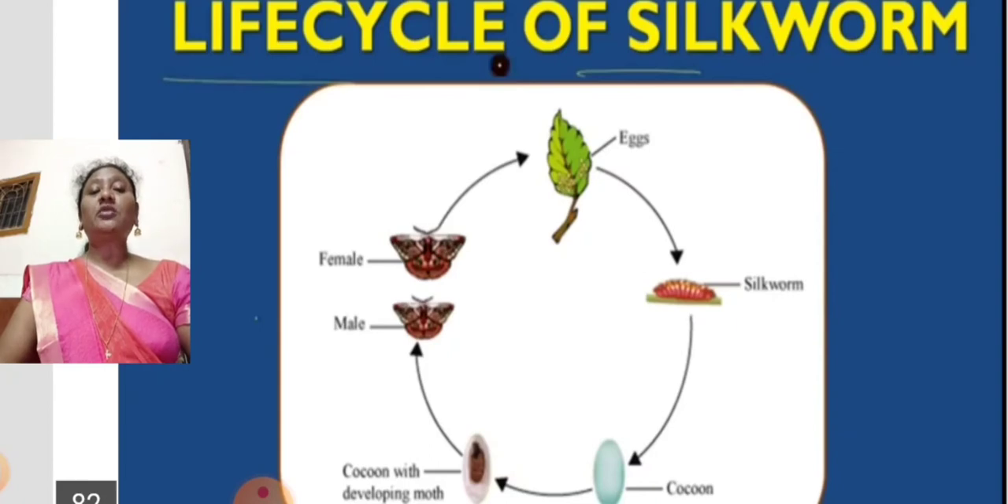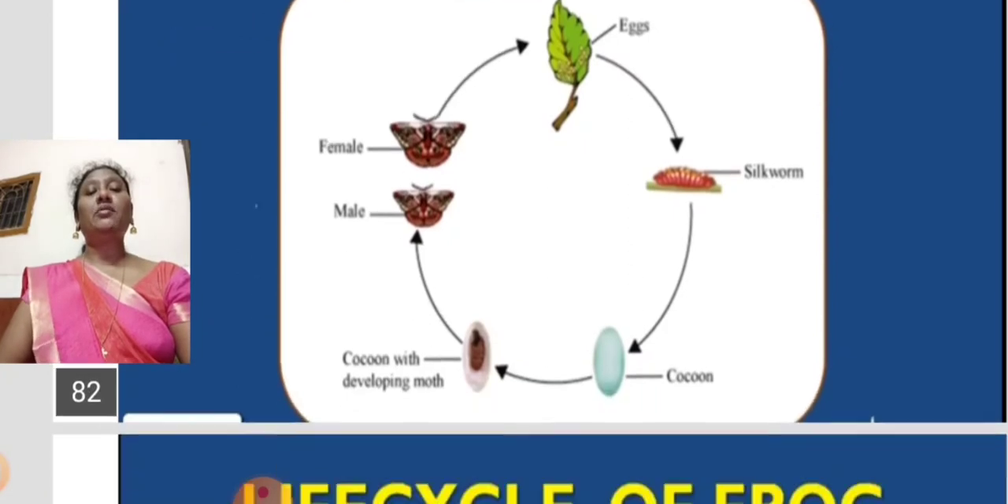This metamorphosis process takes place through hormones. Hormones are chemical substances. In insects, the hormones are called pheromones. These pheromones in insects play a key role in the process of metamorphosis.